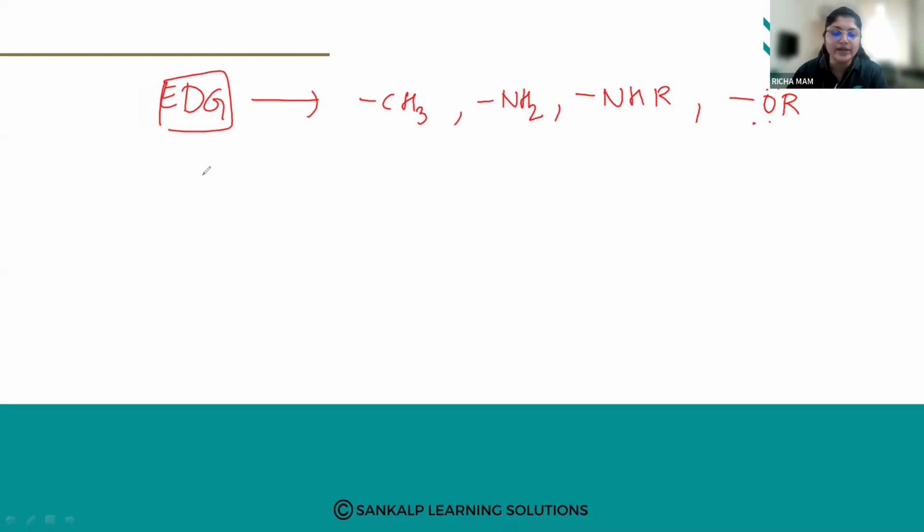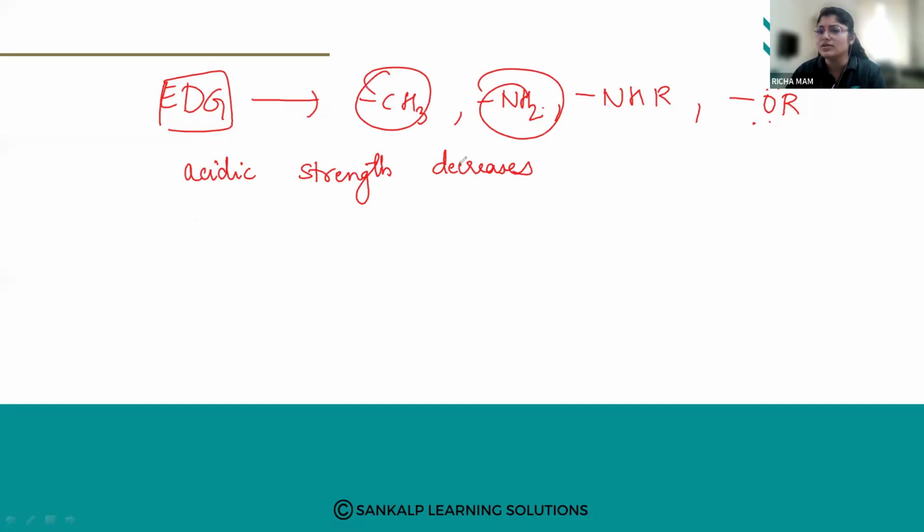Now, whenever electron donating groups are present, what will it do? It will increase the electron density of the benzene ring, and it will destabilize the phenoxide ion, and the acidic strength will decrease. Whenever such atoms are present on your benzene ring, what will happen to the acidic strength? The acidic strength will decrease.